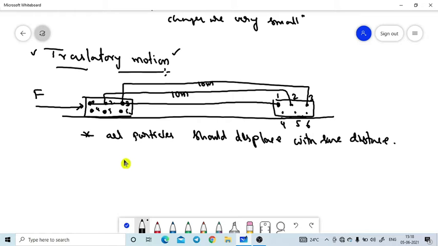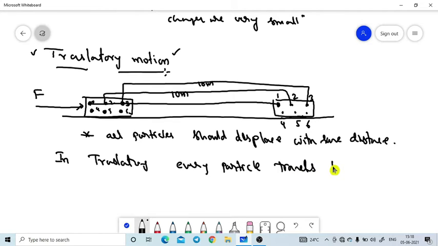So now I need to give the definition of translatory motion. In translatory motion, every particle travels the same distance. That is very, very important.